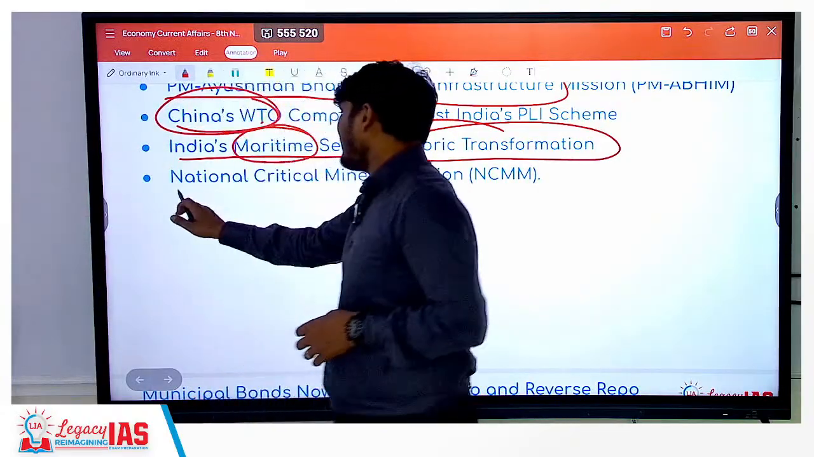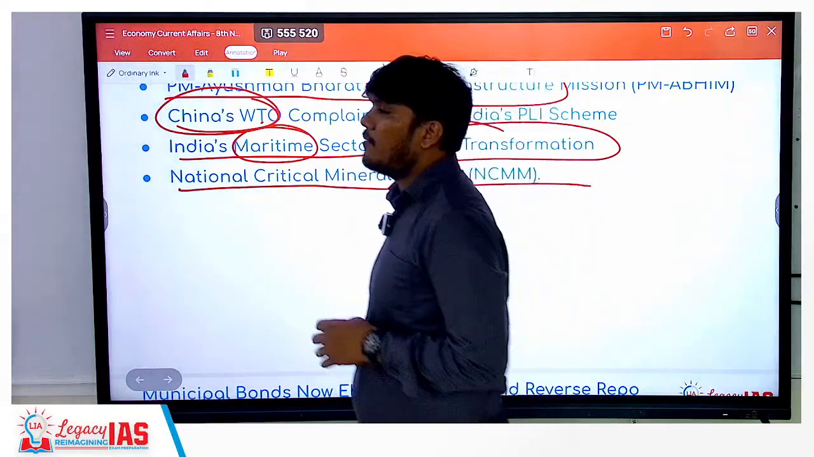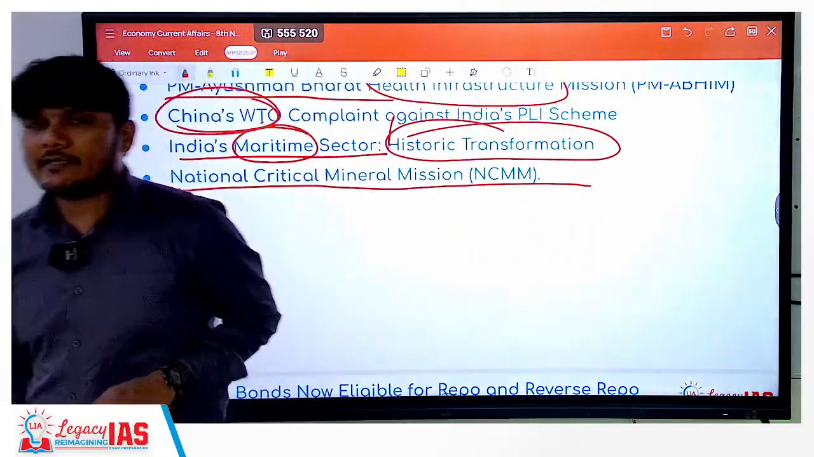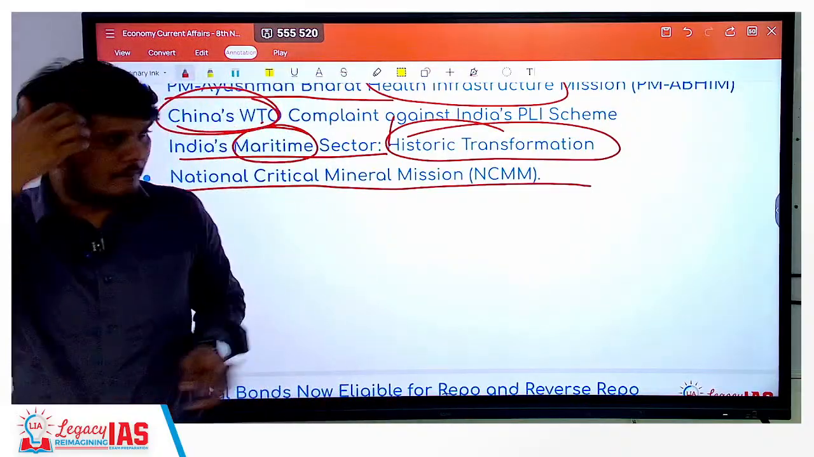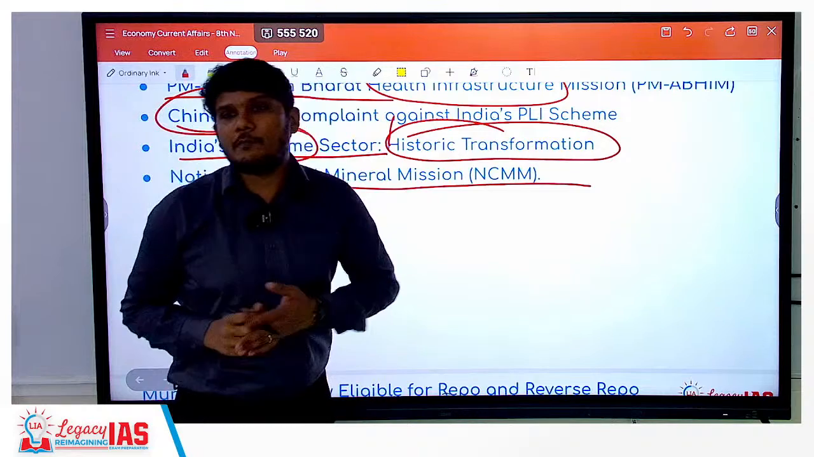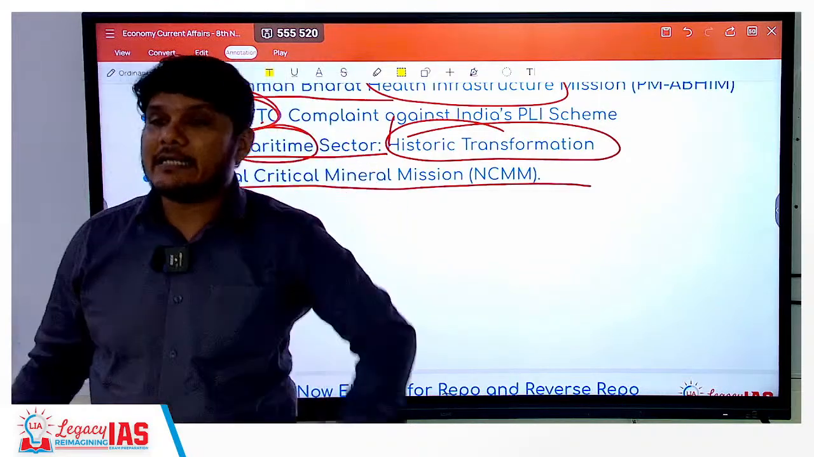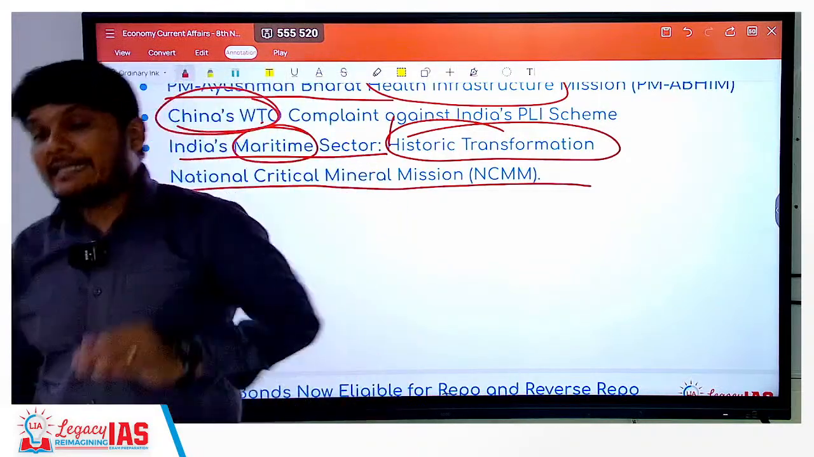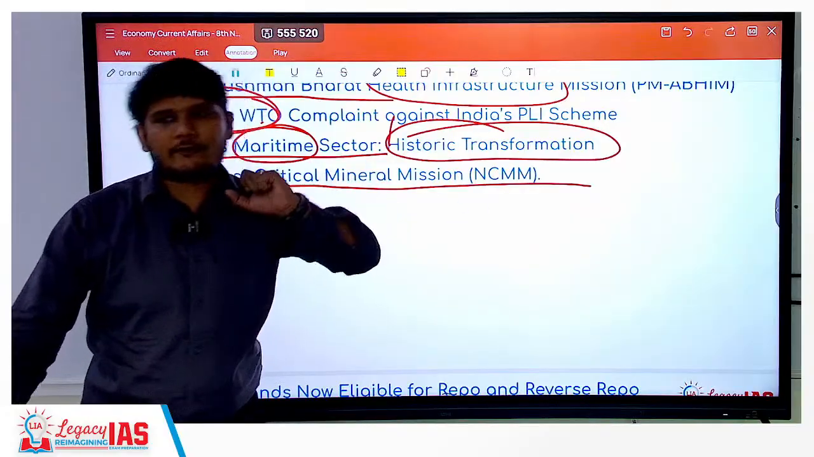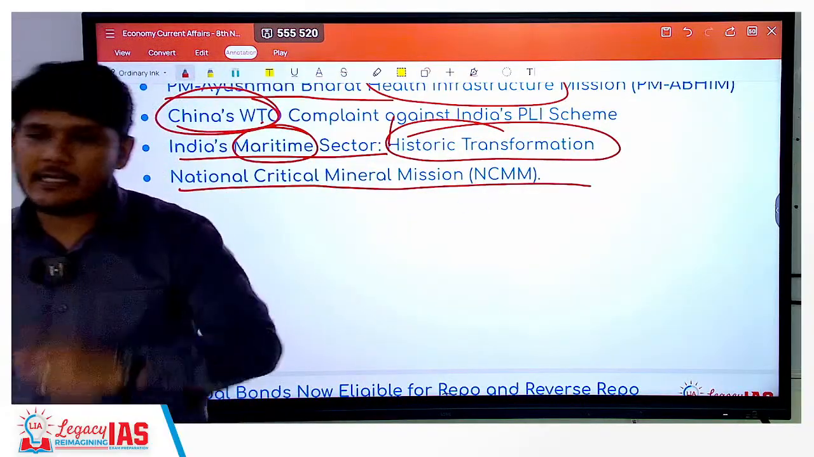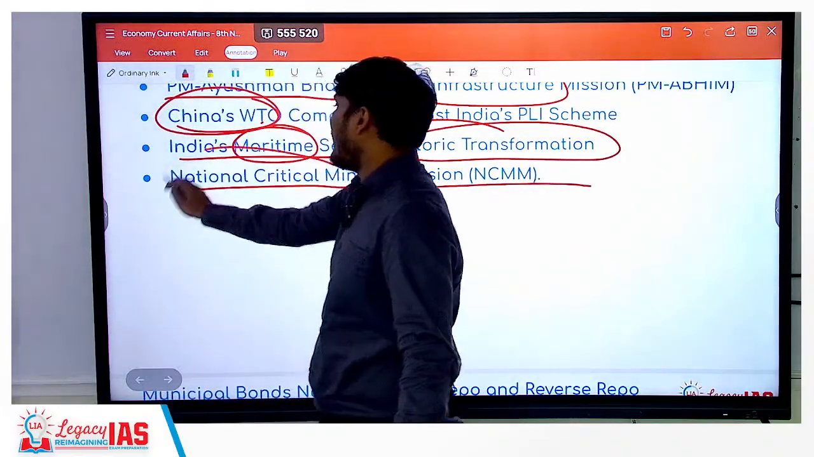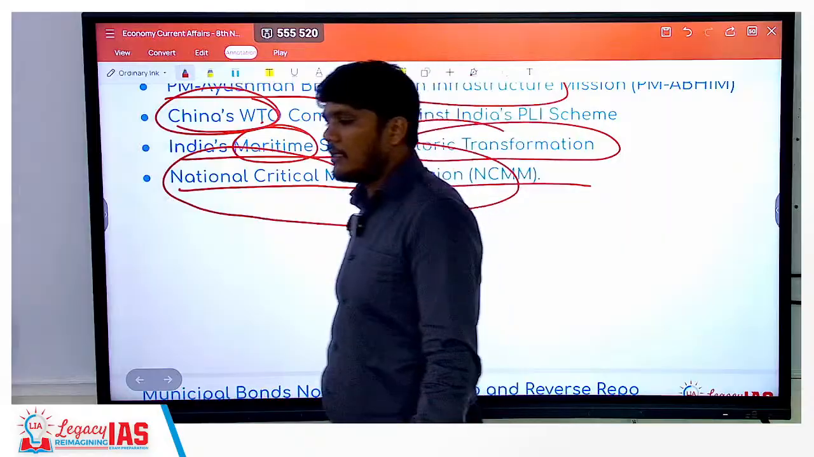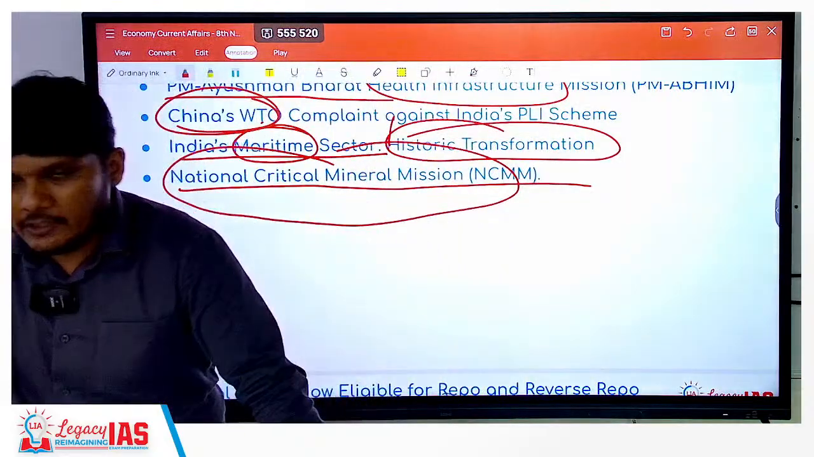And the last is the National Critical Mineral Mission. A couple of months back there were rare earth minerals that were in news. Now it's the critical minerals that are in news. Again, those minerals that are critical for a country, for example minerals like nickel, etc., that are being used in electric vehicles, have become very, very critical for the countries. So these are the minerals that are critical. Based on that we will see what this National Critical Mineral Mission is all about.